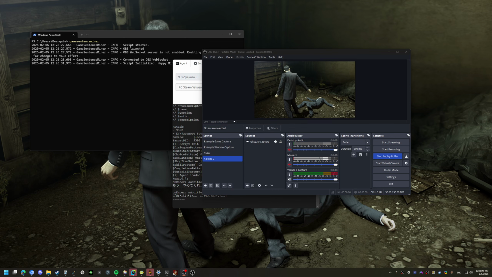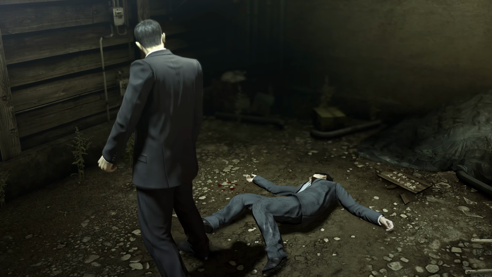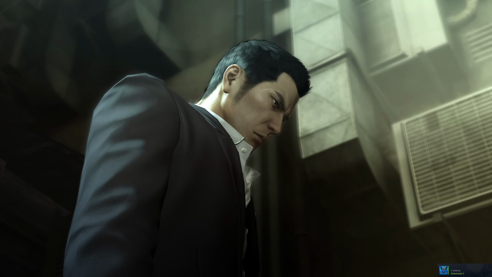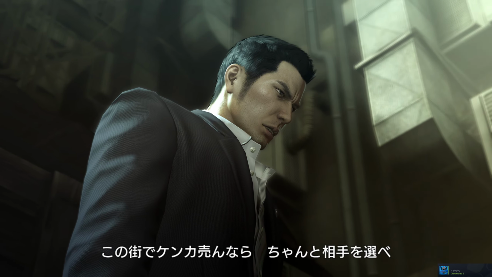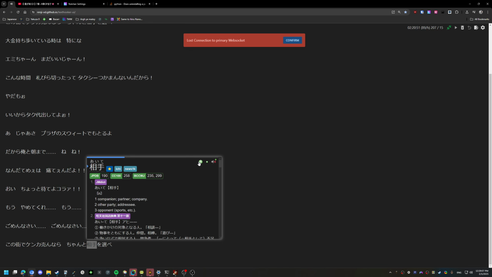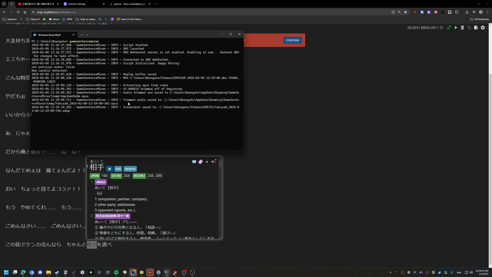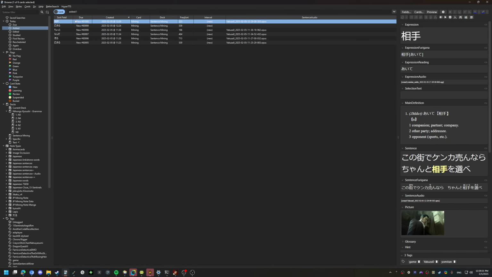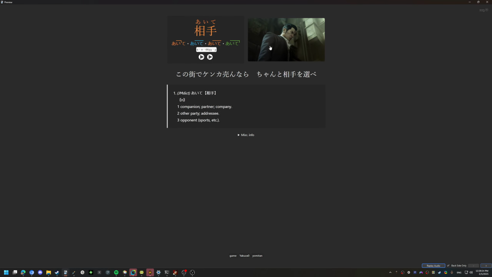Okay, so let's mine a card from a game. Okay. 売る相手. It should save the replay buffer, kick our script off, and save that to our Anki card. Right, so that's working well.